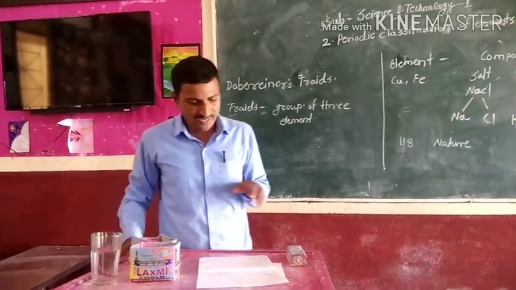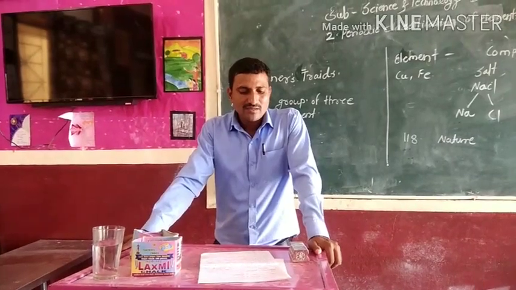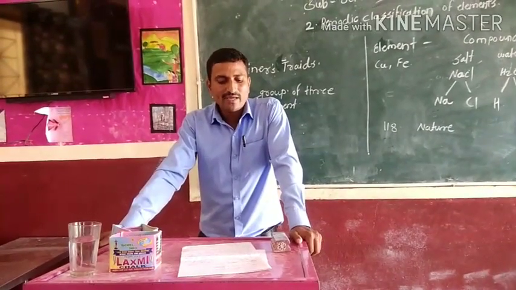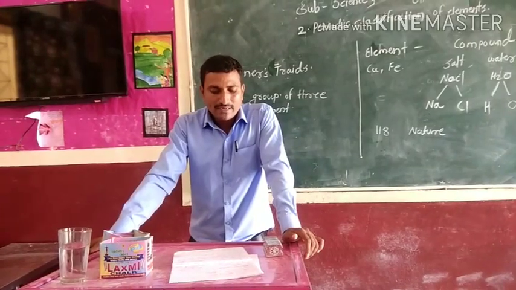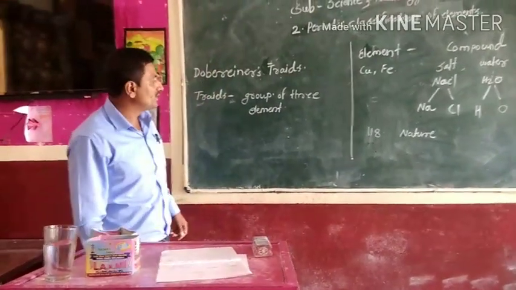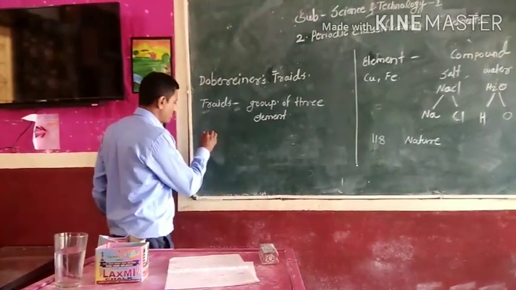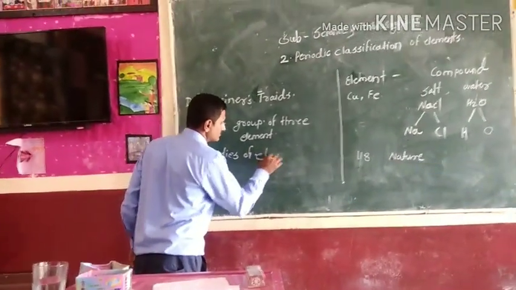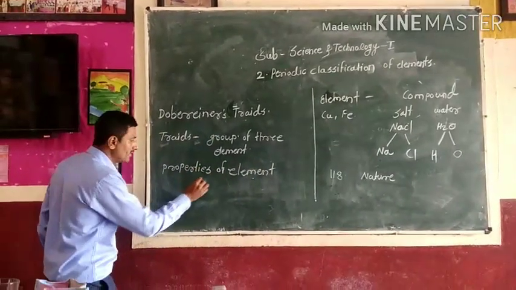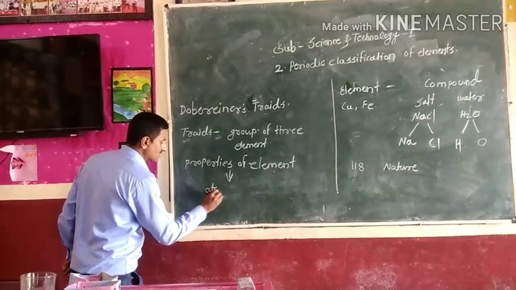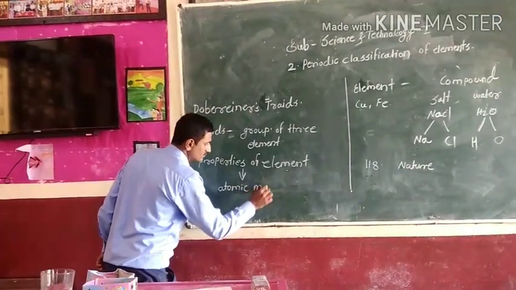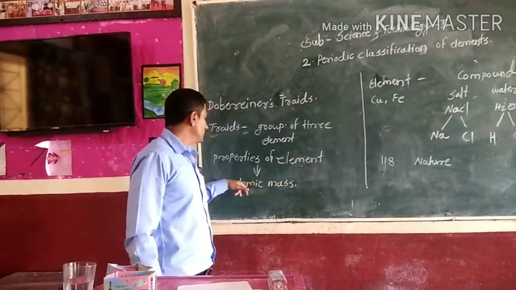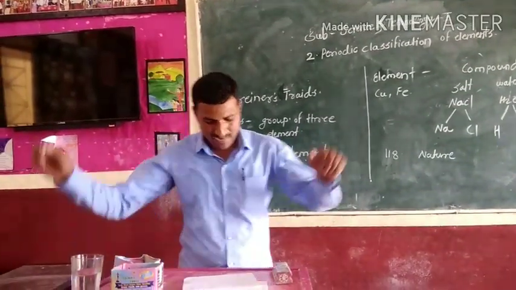Dobereiner, a German scientist, proved that the properties of elements are related to atomic mass.